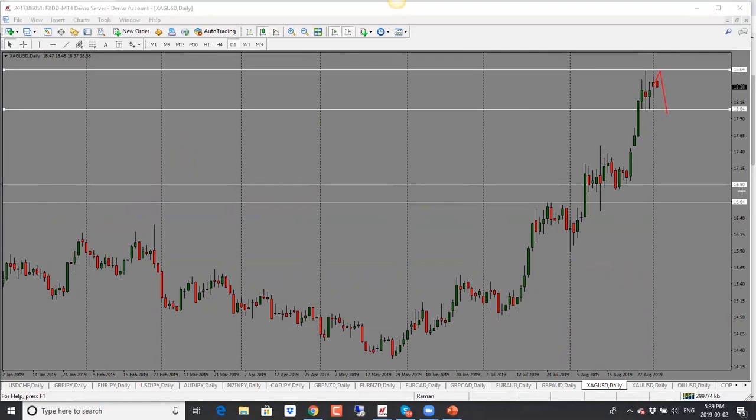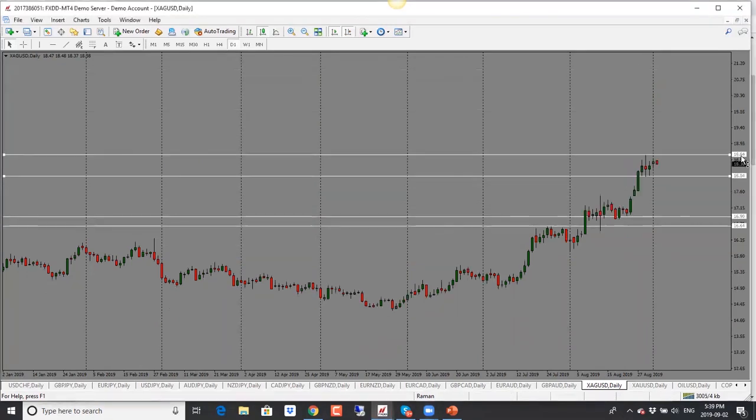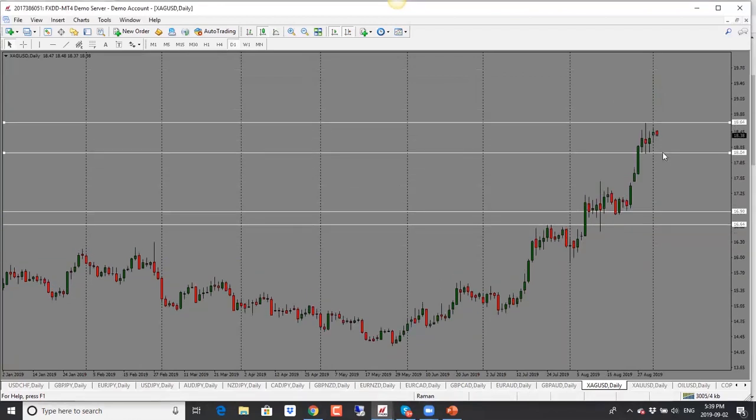So keep that in mind. But overall, it has been very, very bullish. So overall bias is still bullish, but for now, this one has been trading sideways. So we could see a drop towards the bottom of the support at 18, and then this one could go higher. So something like this. So watch out for that.